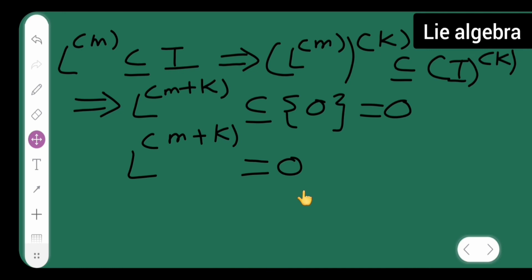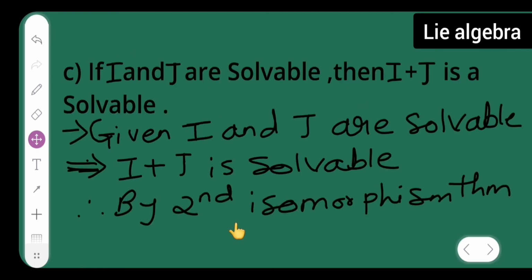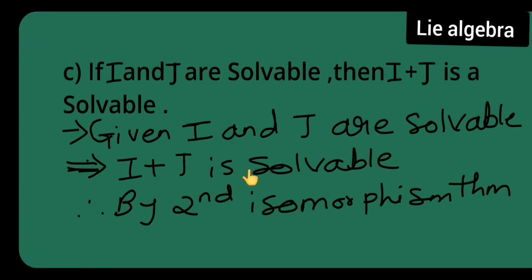Now we are going to prove the c part. If I and J are solvable, then I have to show that I + J is solvable. Given I and J are solvable, this is already given. Therefore, by the second isomorphism theorem, which I have already given to you all, you can check in the previous lectures.